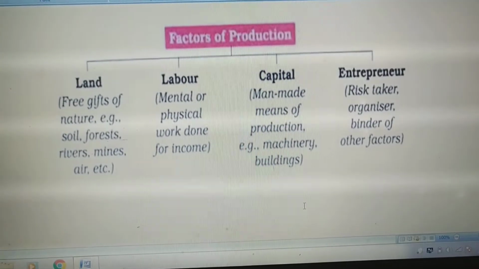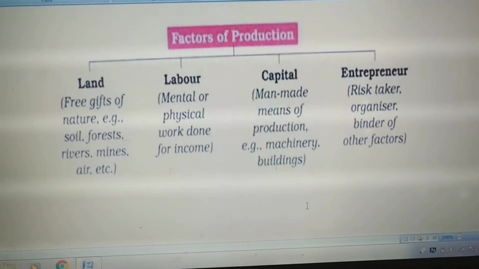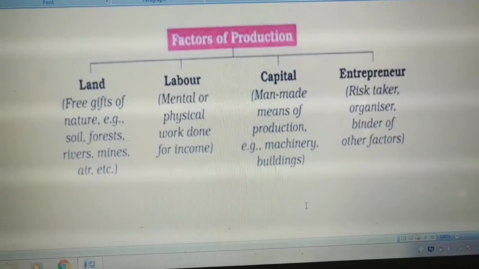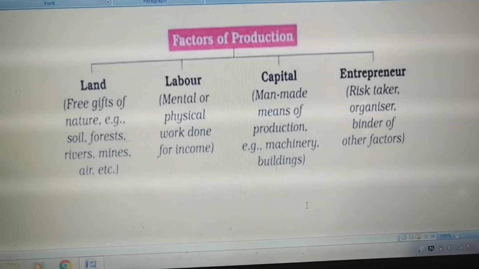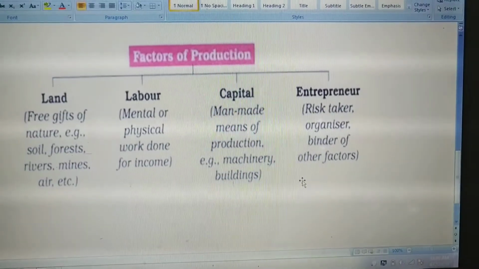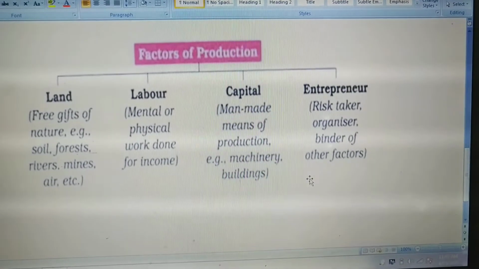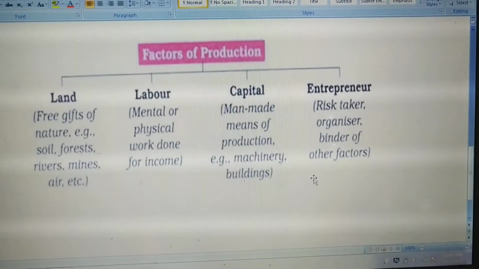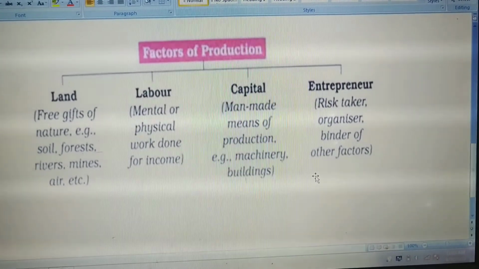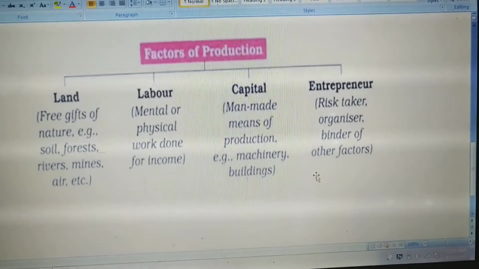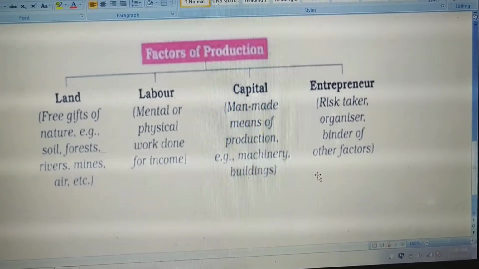Fixed capital is in the form of tools, machineries, and working capital is in the form of raw materials and money in hand. Fourth, most important, is the entrepreneur, who will combine all the three factors of production, that is land, labor, capital, to produce the useful product. Thank you.